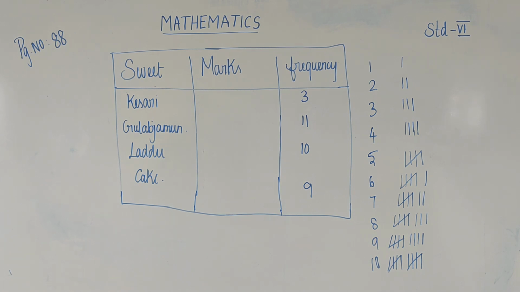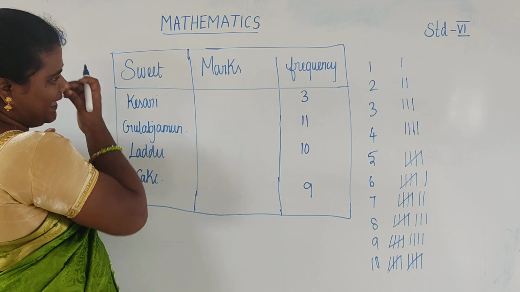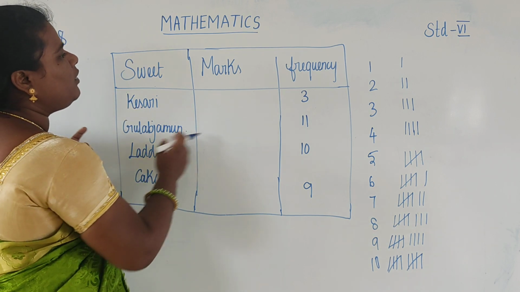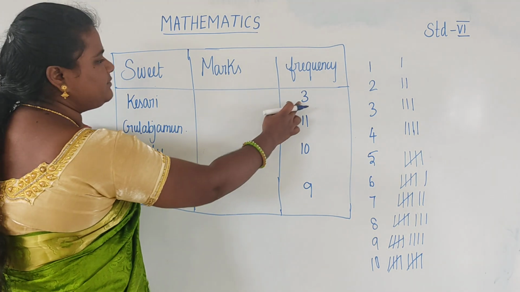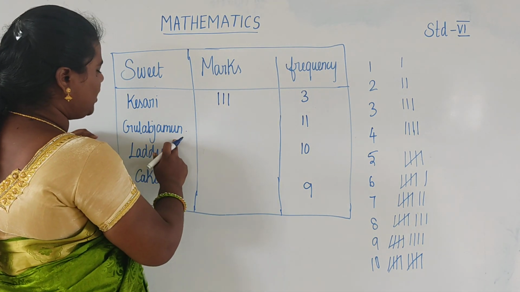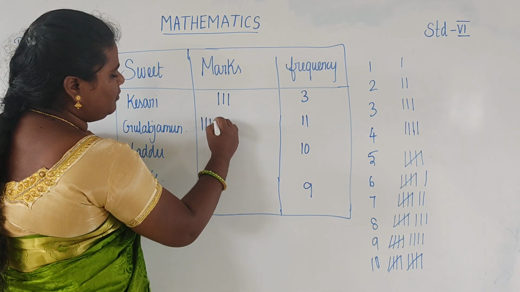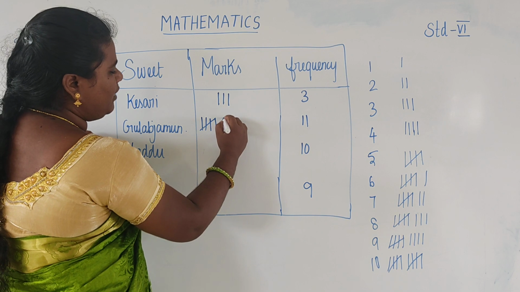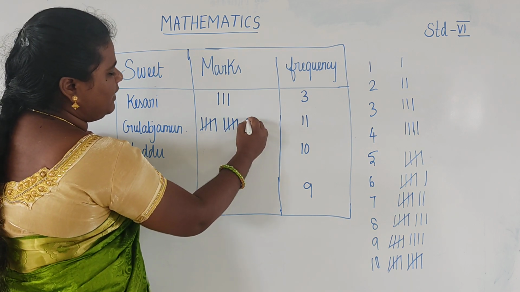Now to draw tally marks in this table box. Okay, so the number 3 is 1, 2, 3, and the number 11 is 1, 2, 3, 4, 5, 6, 7, 8, 9, 10, 11.